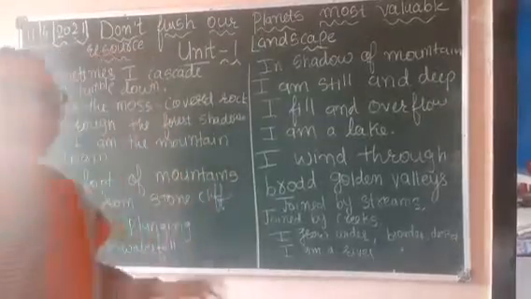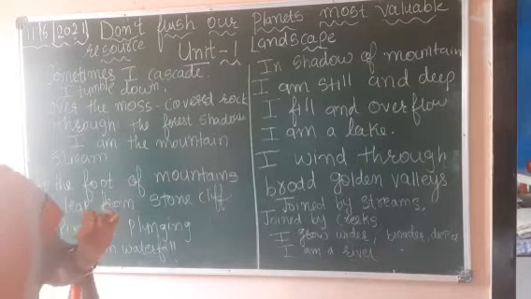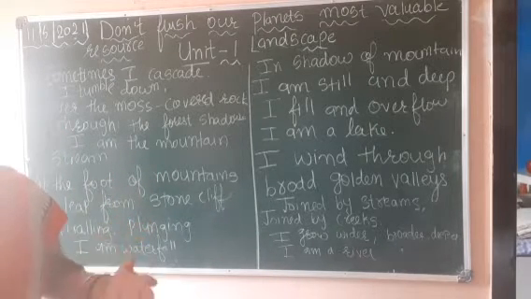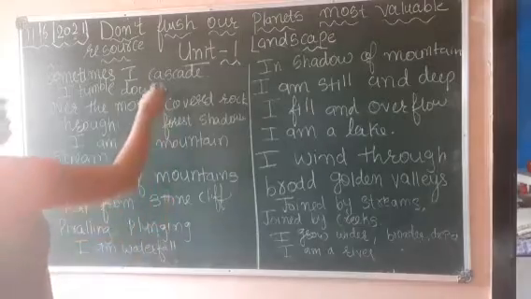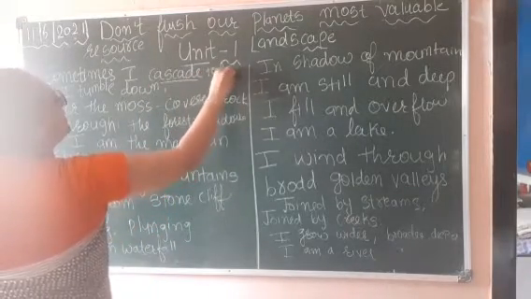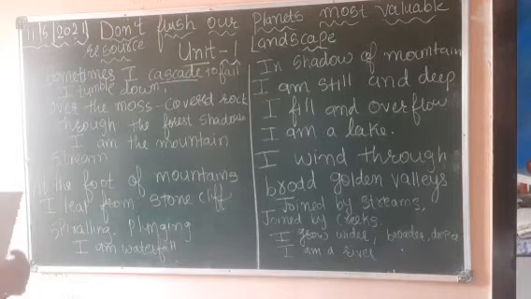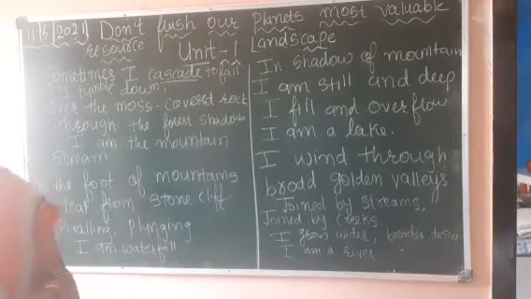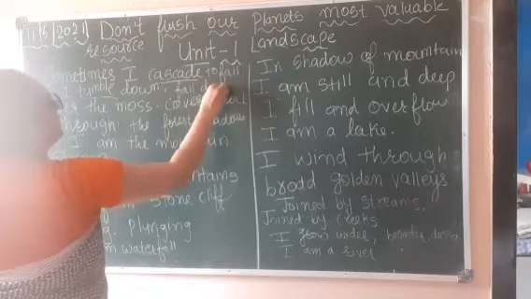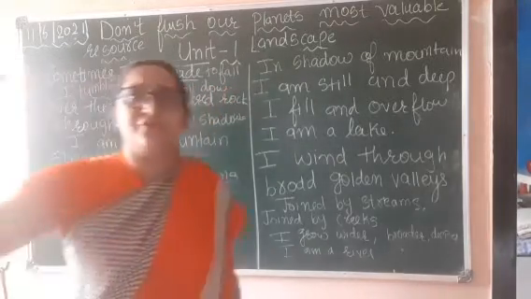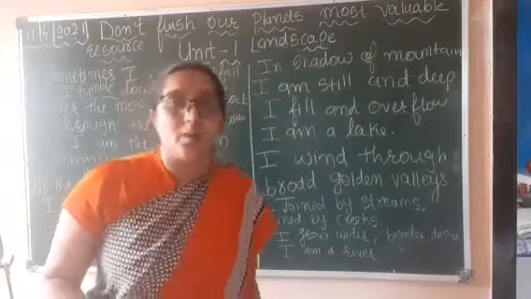Okay, students. Now students, in the next stanza, sometimes I cascade. Here cascade means to fall downward in a large amount, right? So that is what cascade. I cascade, I tumble down. Tumble down means to fall down. It means sometimes I cascade, I fall down in large amount. Sometimes I tumble, I simply fall down, right?